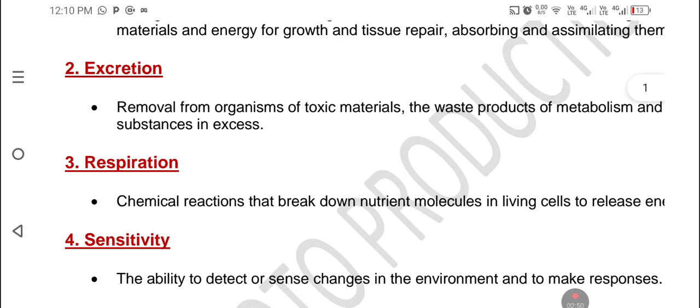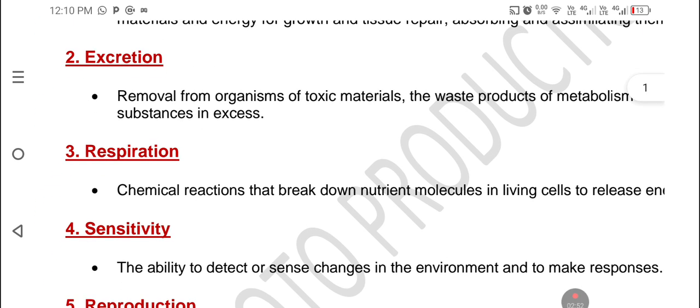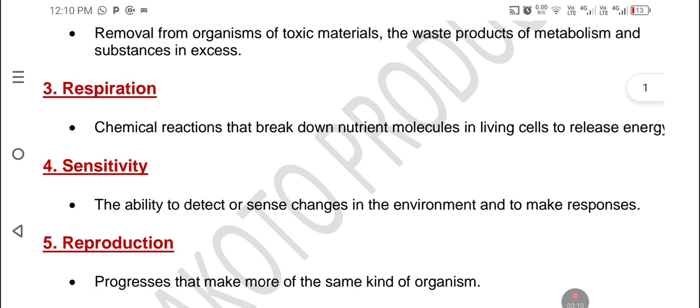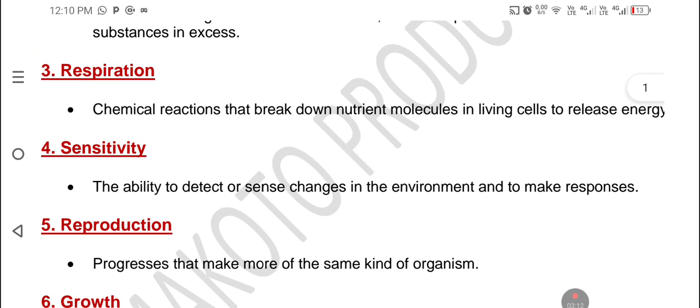That's excretion. 3, respiration. Respiration is a chemical reaction that breaks down molecules. So take note, don't forget the word chemical. It's a chemical reaction that breaks down nutrient molecules in living cells to release energy. So it's a process of breaking down nutrients into smaller substances to release energy.